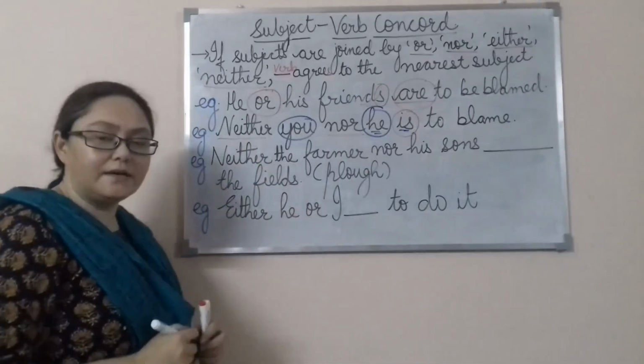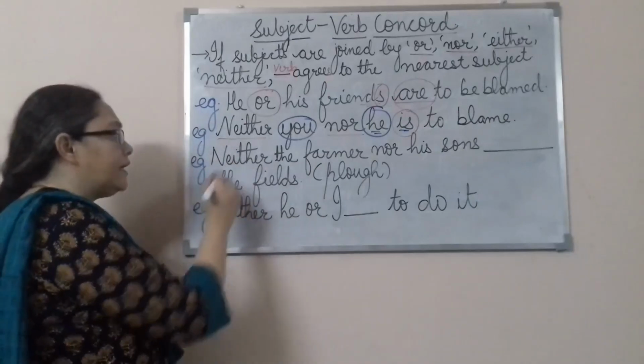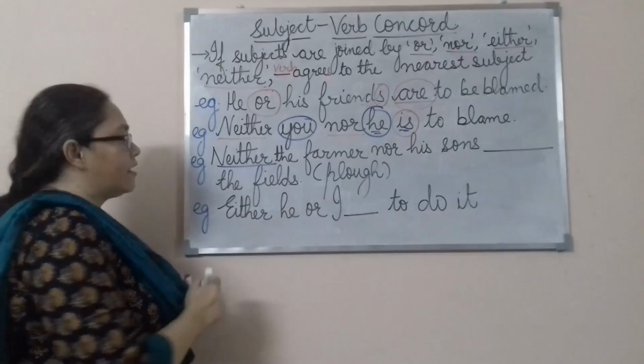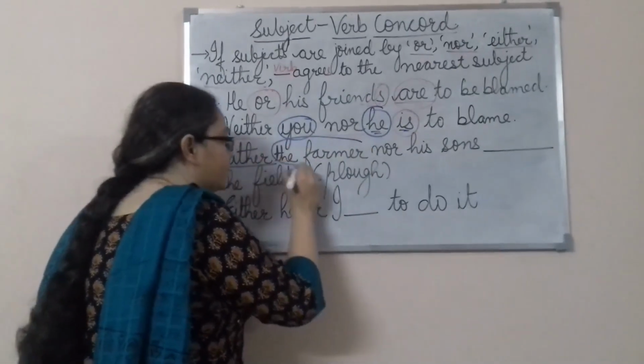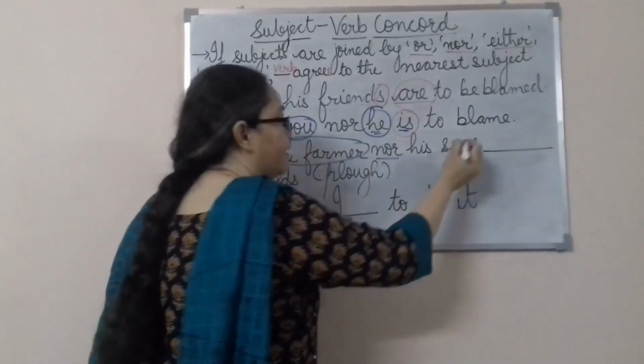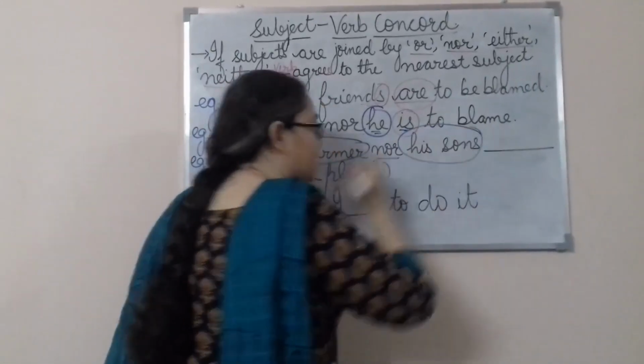Now let's see the next example. Neither the farmer nor his sons dash the fields. Here you have to use plow. Our subject here is farmer, nor his sons.